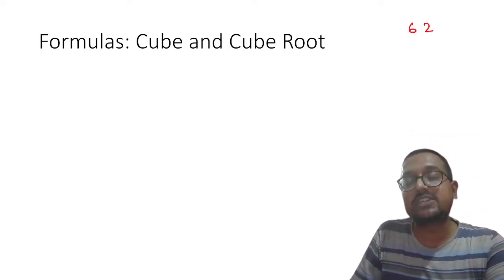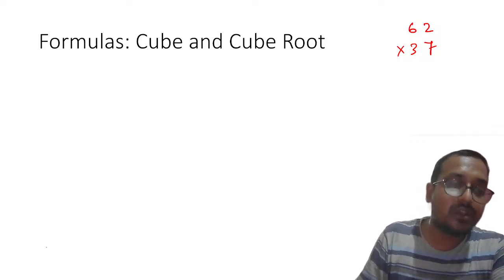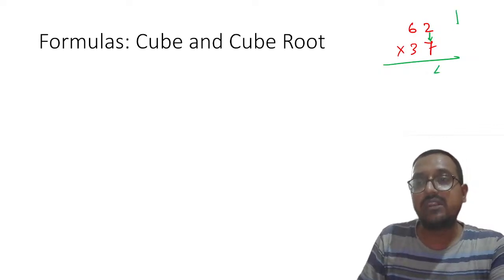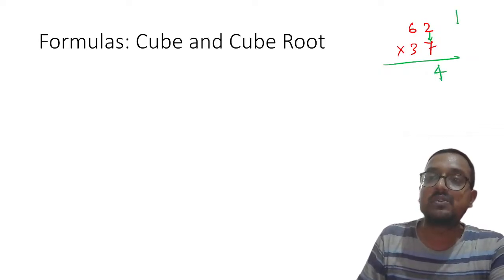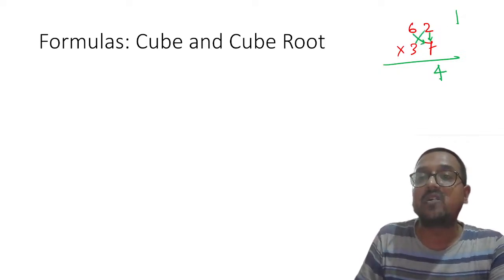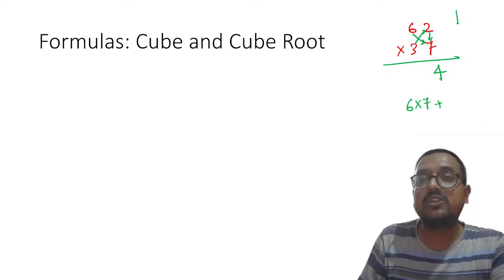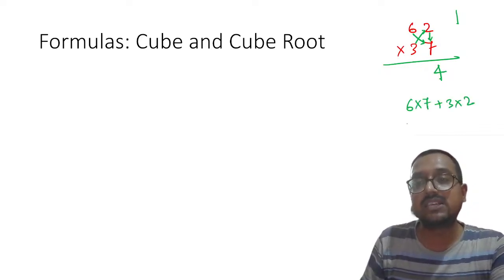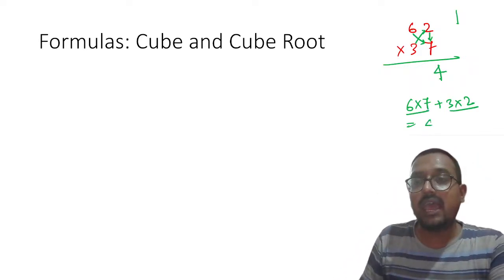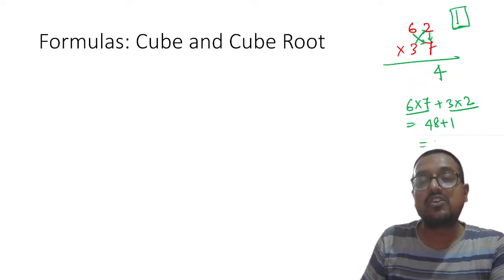Please listen carefully. 62 multiplied by 37. Let us say you have to deal with this one. Understood? What you should do: first multiply the unit digits. So 7 twos are 14, so here it will become 4. Please remember 7 twos are 14, right? Now cross multiply and add. That means 6 sevens plus 3 twos. 6 sevens are 42, and 3 twos are 6. 42 plus 6 is 48. And plus there is a carryover of 1. So plus 1, that is equal to 49.